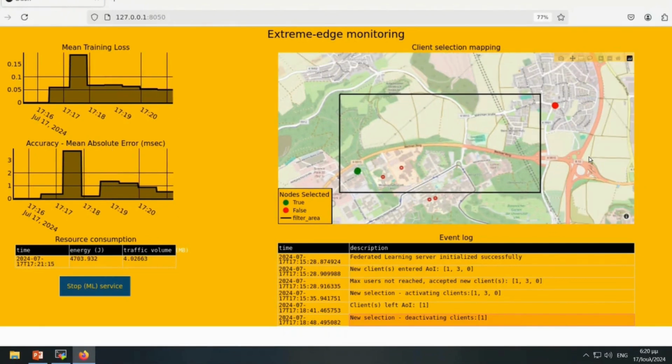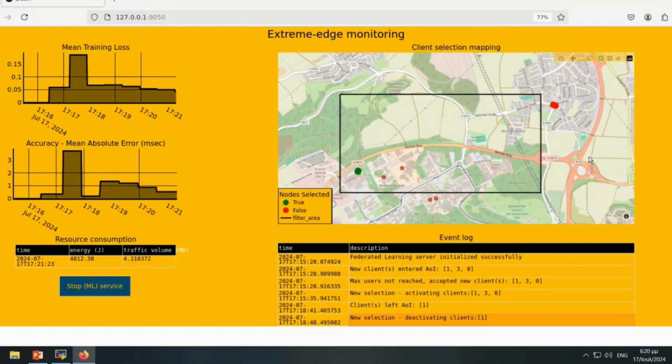Our next demonstration will be another event, an activation event. The node that exited the area of interest before will re-enter. You will see the red mark in the top right corner of the screen moving towards the area of interest again. So we'll be showcasing a new activation event.